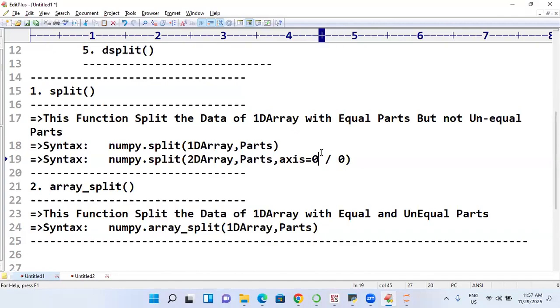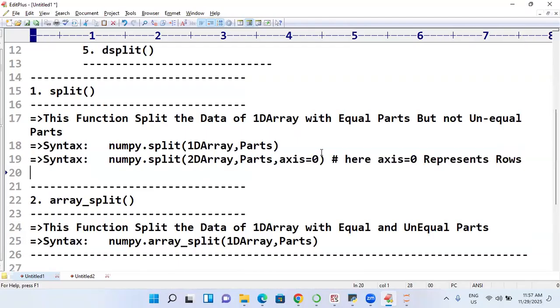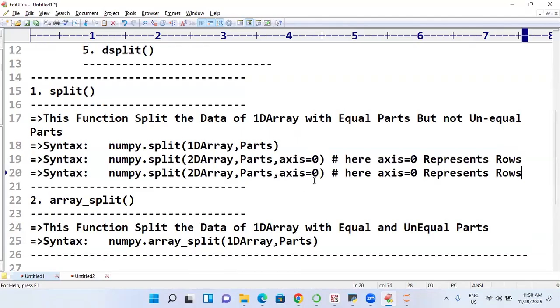Here axis 0 represents, come on, very good, rows. Next, axis 1 represents what? Columns. Very good. Now, this is the same thing.